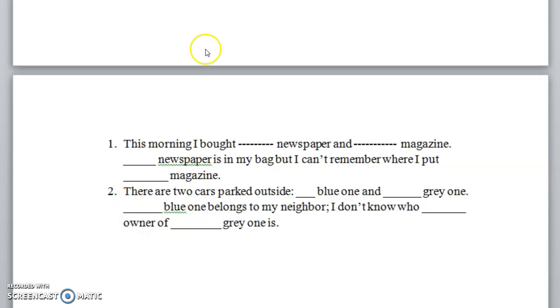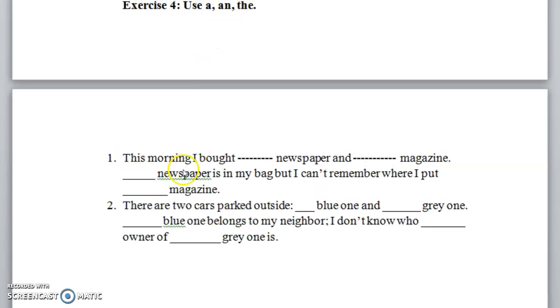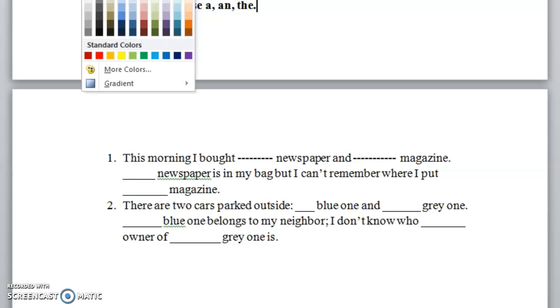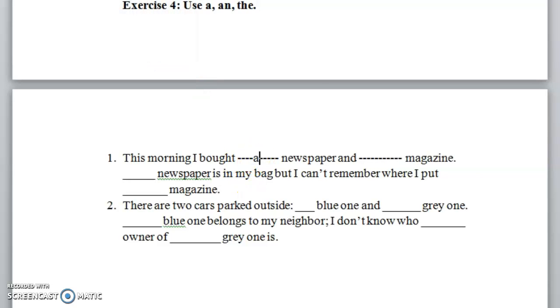Okay, now the last exercise, which is about adding a, an, or the. This morning, I will use red color, for example. This morning, I bought a newspaper, because we don't know what type of newspaper I have. So this morning I bought a newspaper and a magazine. They are not specific, so we use a with them, and they are singular. Here we use the. The newspaper is in my bag because now I have it. I know I talked about it. So it's mentioned here.